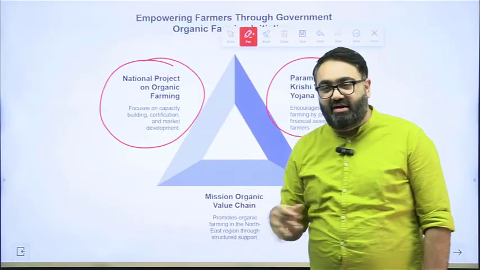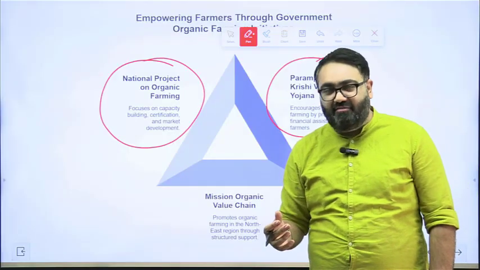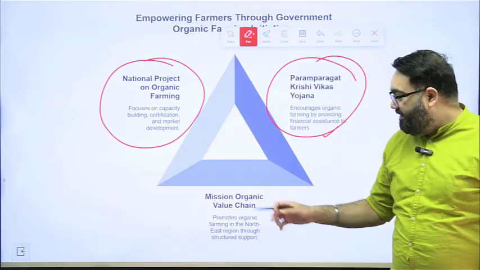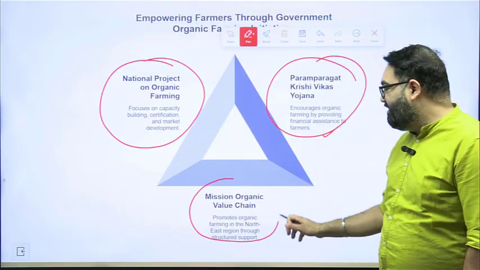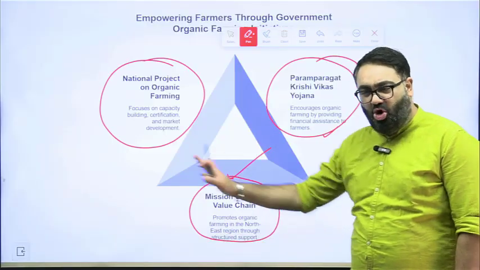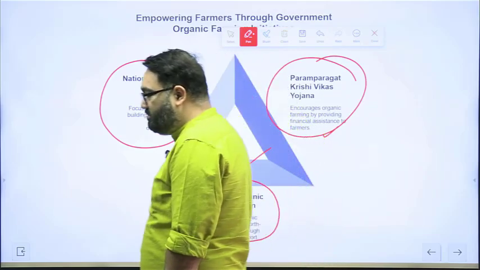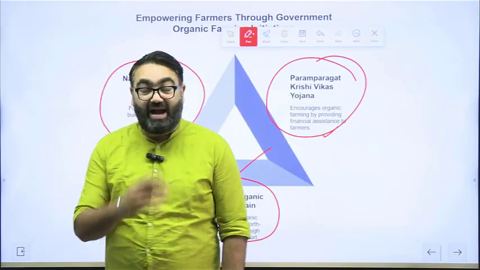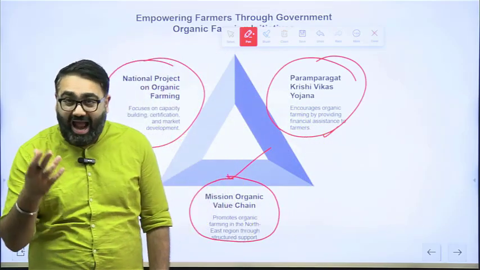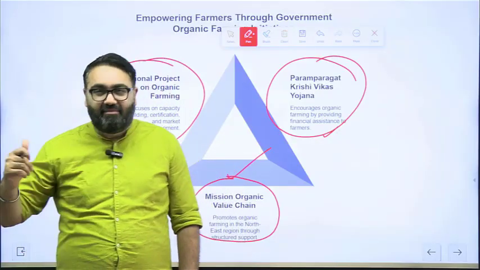It gives certain financial assistance as well to the farmers who are looking for organic farming, so government is doing that bit. There is Mission Organic Value Chain as well, again promoting the farmer. This one is especially in the northeast part of the country, promoting the farmers into organic farming, seeing if that can improve their earning opportunities and reduce the expenses for the government as well by taking away that component of fertilizer subsidy.